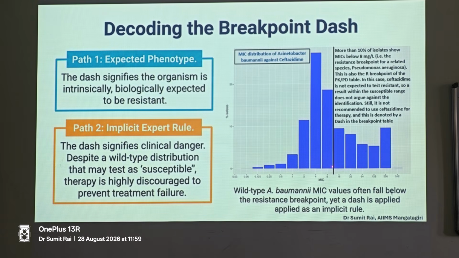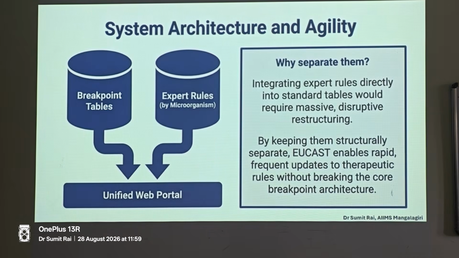In this case you see that more than 10% of the isolates are falling in the susceptible ECOFF values. Actually, for ECOFF you don't call it susceptible, because you're not using those values for treatment protocols. So if more than 10% of strains are on the left side, they are susceptible, but they are not given ceftazidime because there might be in vivo failure. So despite having in vitro susceptibility, there might be in vivo failure.